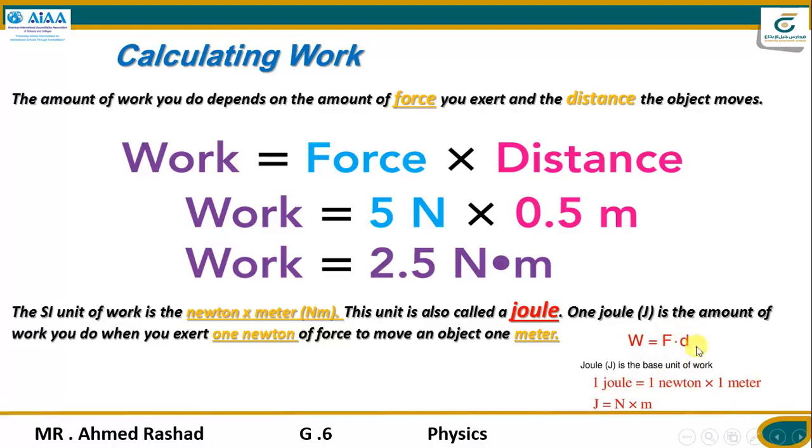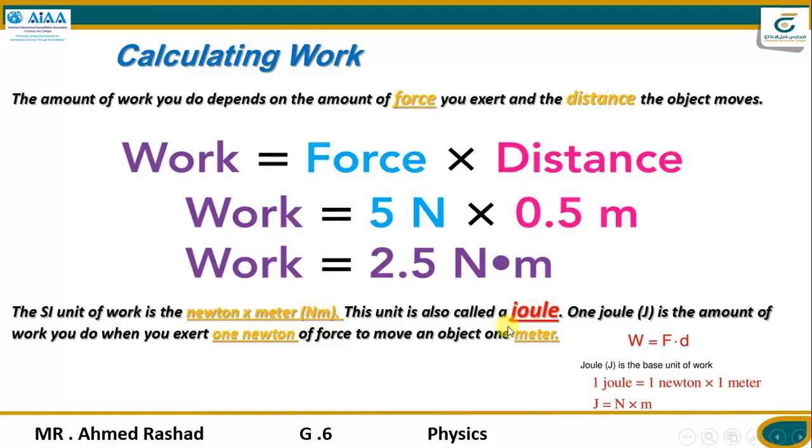Joule equals newtons times meters. Excellent. I hope you understand and can imagine how to calculate the work and the units of work. That's new for today, a new unit for today.